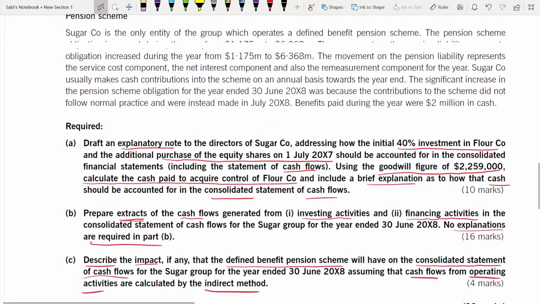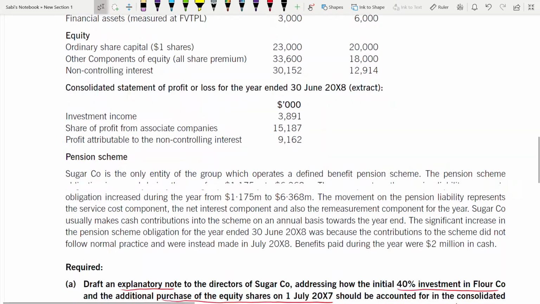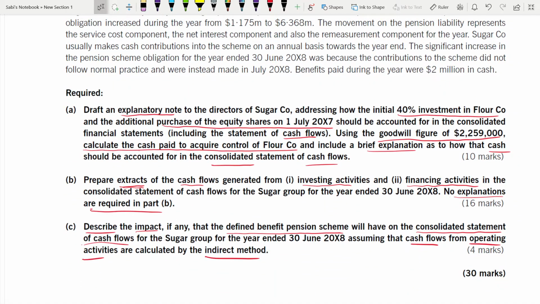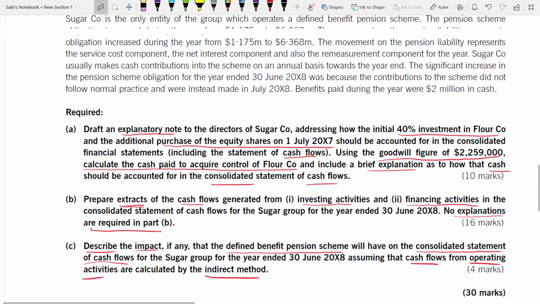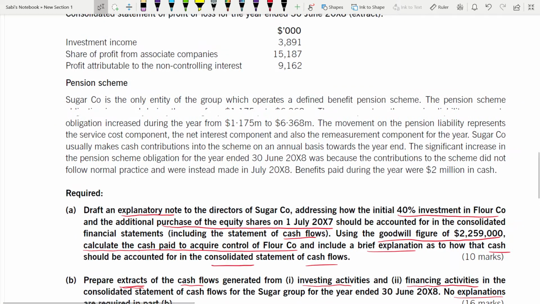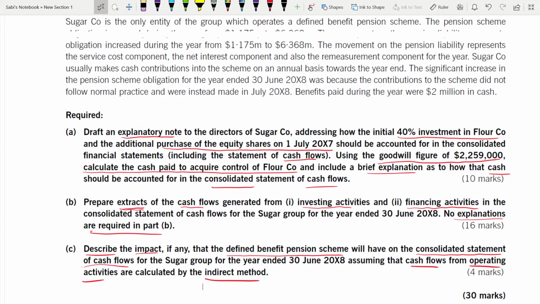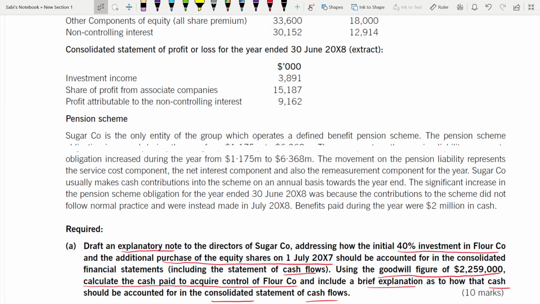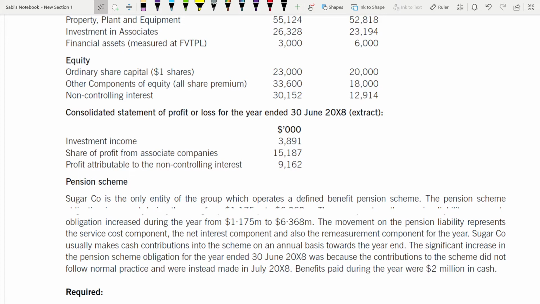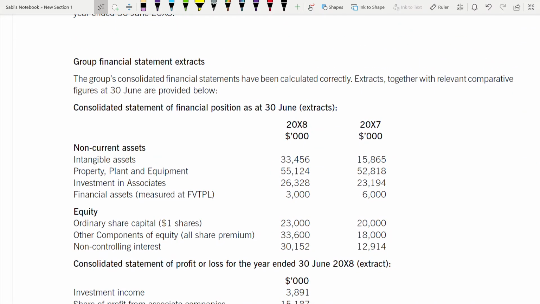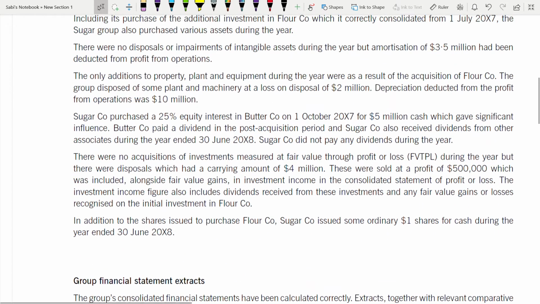So now let us start reading one by one. Now you have a choice, my dear friends. I haven't come to this topic before. In my previous paper, which I solved all the 4 questions, September, December 2019 it was. So this is 2020. You have an option. You want to do part A, part B, part C, whichever you want to do, you can do in any order. That's your choice because it's not linked. As you can see, pension scheme is the last paragraph. So reading it, you can answer part C or part B. If you want to answer, you need all this statement of financial position and all this information you need.